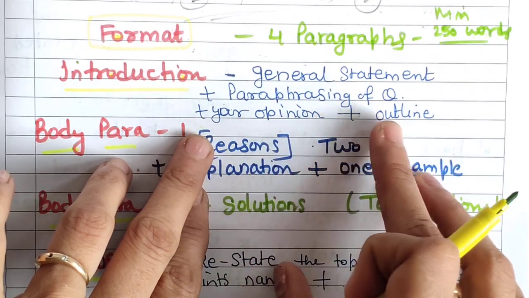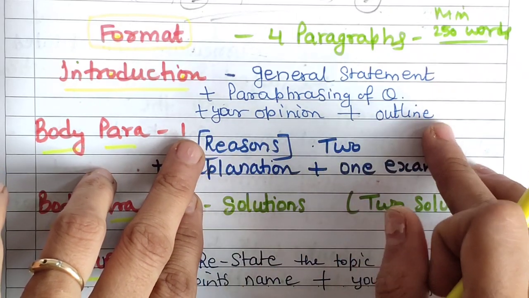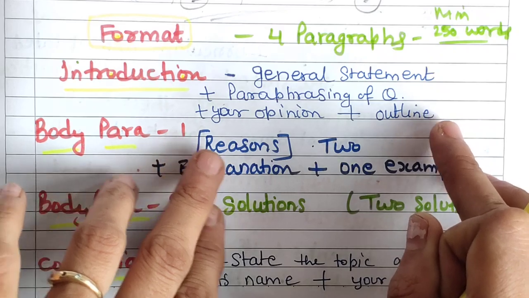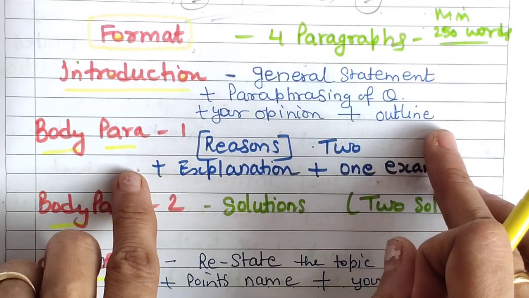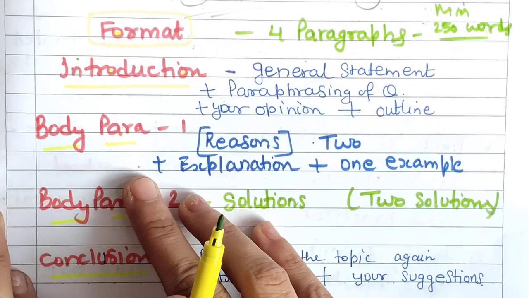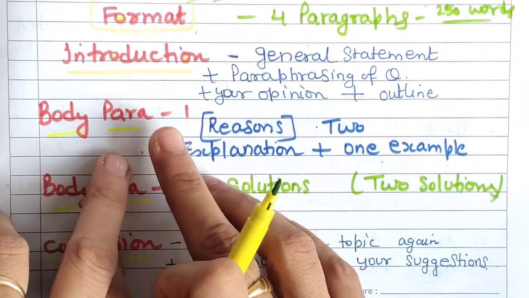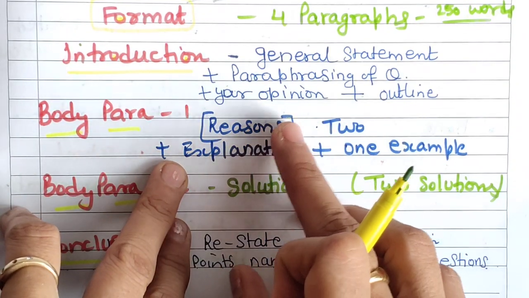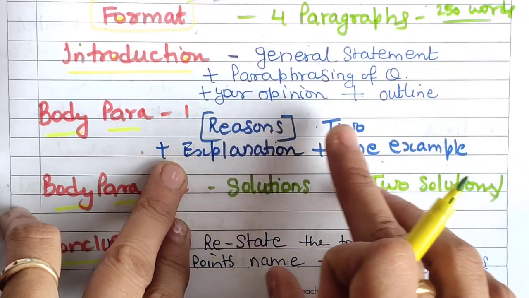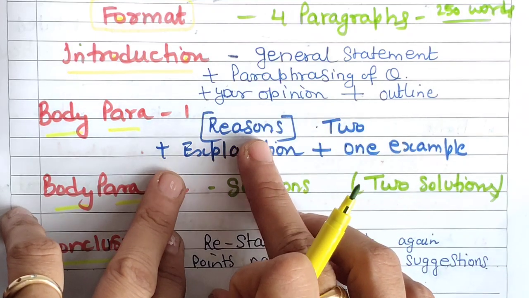Plus your opinion and your outline statement, which means what you are going to discuss in the upcoming paragraphs. So you need to explain that. Okay, now body paragraph 1. After the introduction, of course they are asking you for reasons and solutions. So in the first paragraph we will talk about reasons.